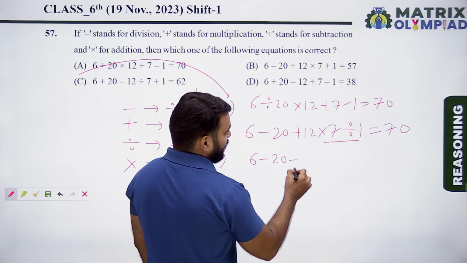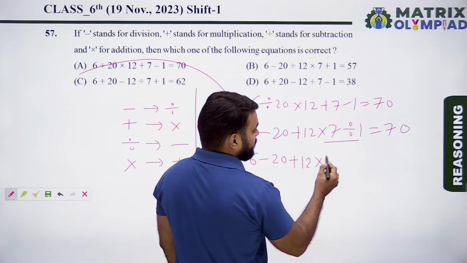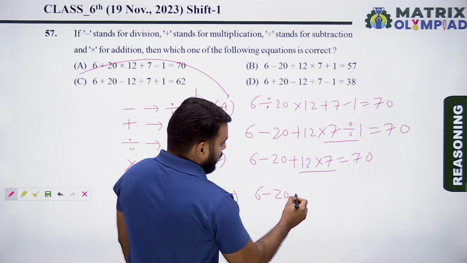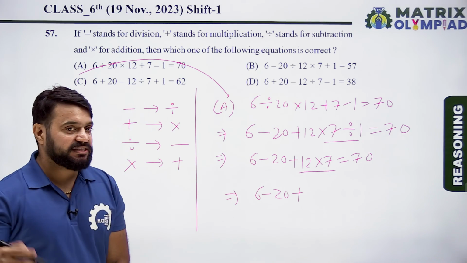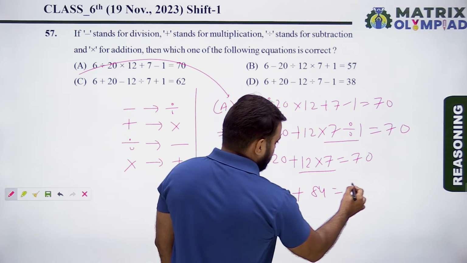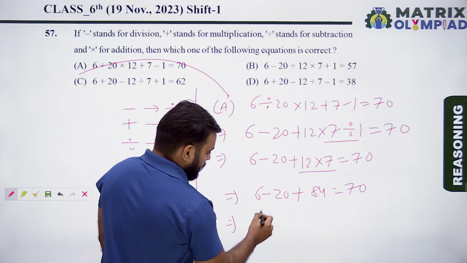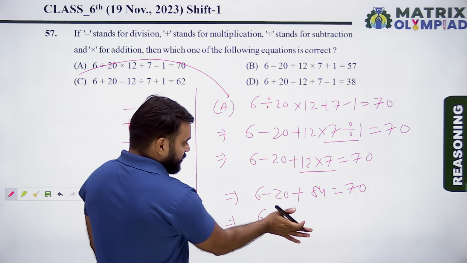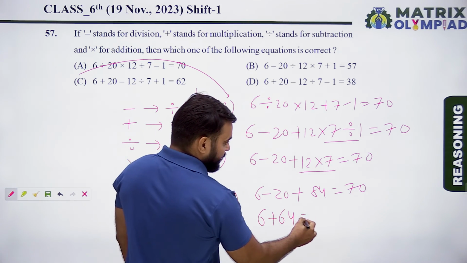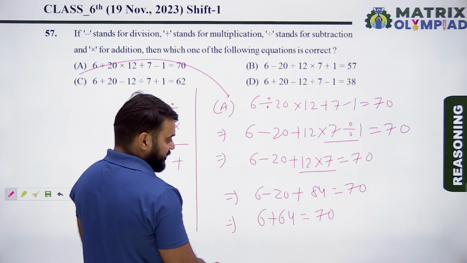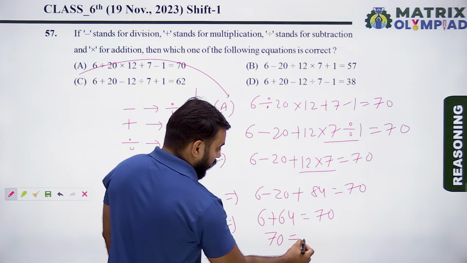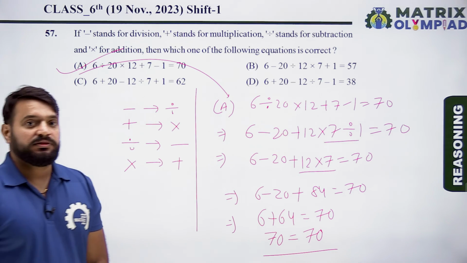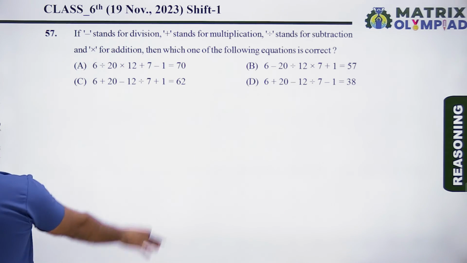6 minus 20 plus 12 into 7 divided by 1, it means 7, equals 70. Now multiply the numbers. 6 minus 20 plus 12 multiplied by 7, it means 84, equals 70. Now 6 minus 20 plus 84, it means plus 64, equals 70. Now 6 plus 64, it means 70. 70 always equals 70. So here option A is the correct answer of this question.